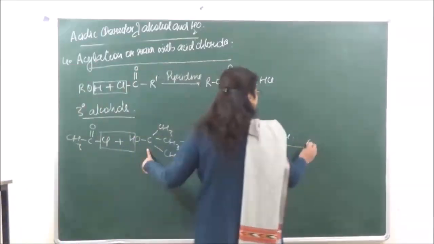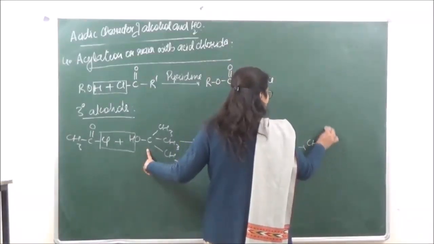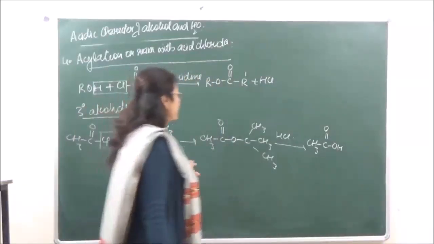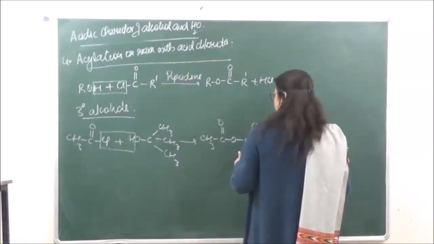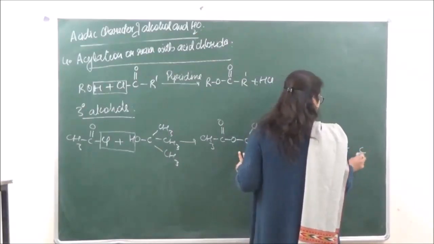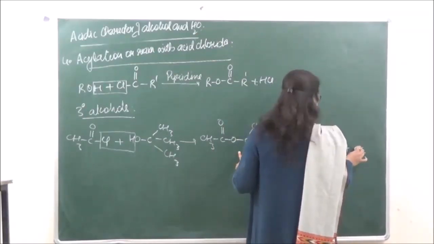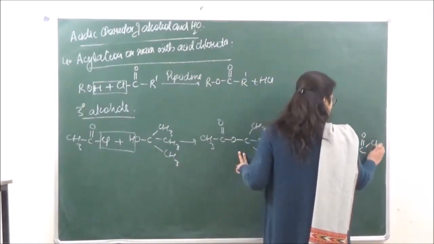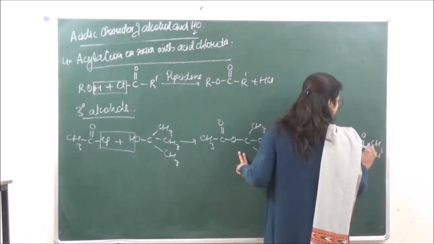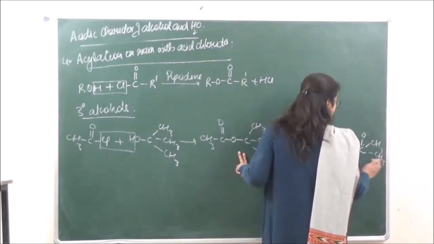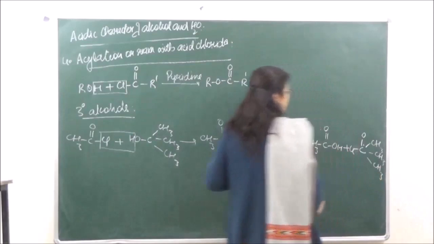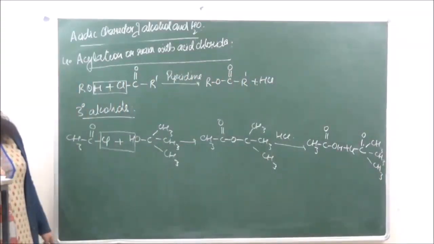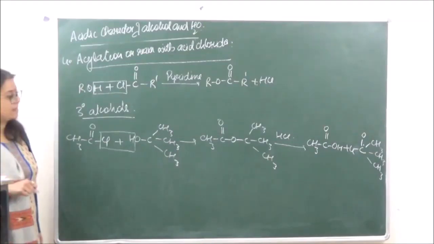Alcohol reacts or attacks at the smaller group, and the tertiary carbon is going to be CH3, CH3, CCl.